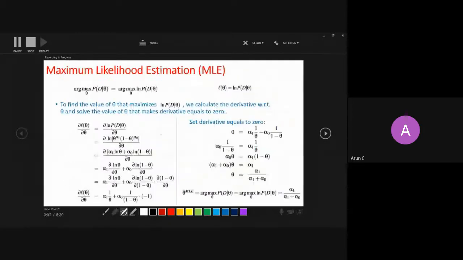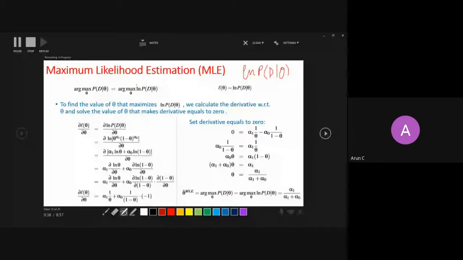Very simple case. So here I know that my likelihood function is nothing but the probability of data given theta. But sometimes we need to tackle the underflow situation, because when probabilities are multiplied with each other and they are less than 1, it will result in underflow. So what we do is take a log, which will not affect our result. So now I take the log of the likelihood and try to maximize it with respect to theta.